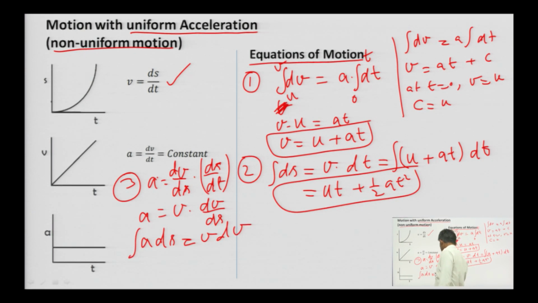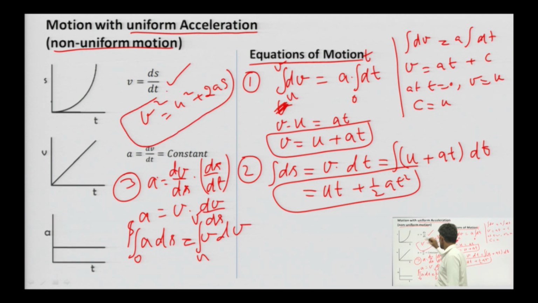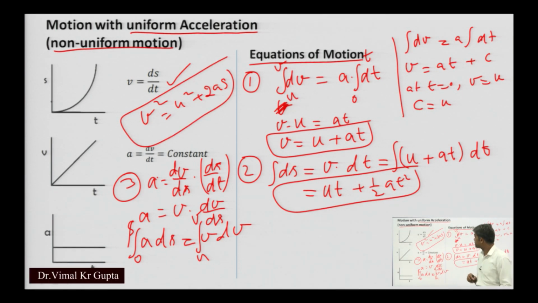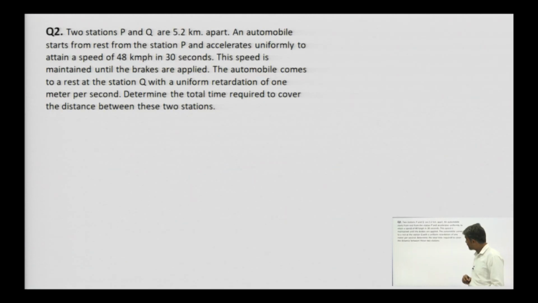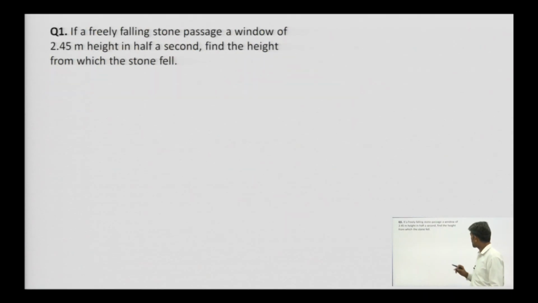Now, integrate it, from u to v, okay, and from 0 to s. So, we are getting v square is equal to u square plus 2 a s, and this is the third equation of motion, okay. So, in the next class we will use these equations to solve the questions.